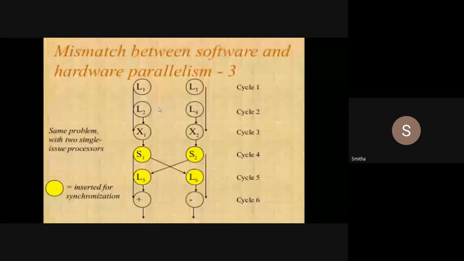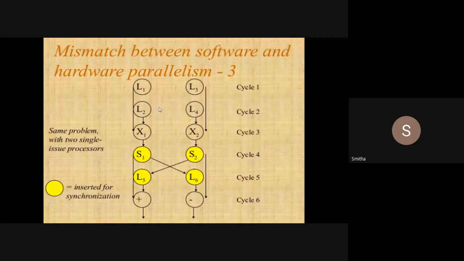How many operations are done in three clock cycles? 6 operations are done in 3 clock cycles: loading L1, loading L2, loading L3, loading L4, multiplying L1 and L2, multiplying L3 and L4. Total 6 operations I have completed in 3 clock cycles.